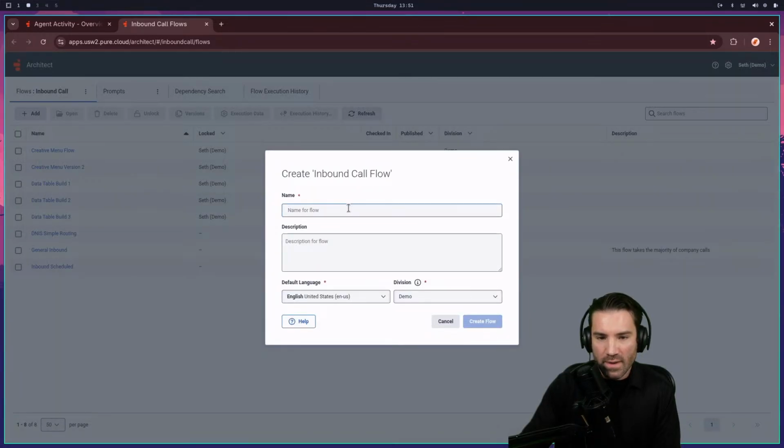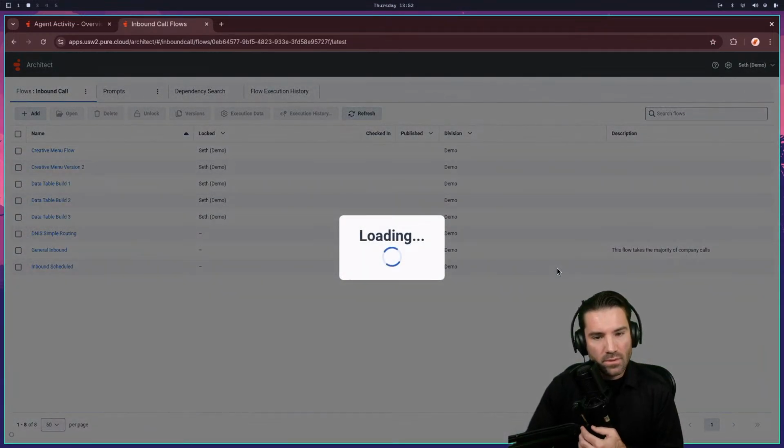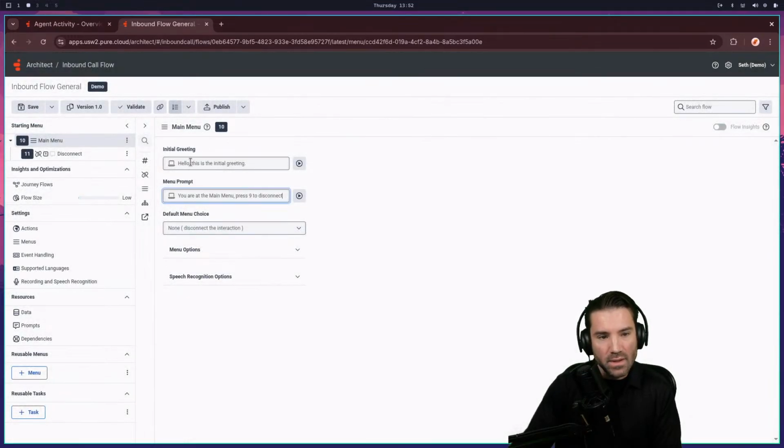If I go and add in here and say inbound flow, general, this is maybe what a company would use. It's their general number they put on their Google profile to call in. There's stuff we don't need to worry about. Then boom, it creates a flow, and I can go through some of the basics that I do when I come to a flow like this.